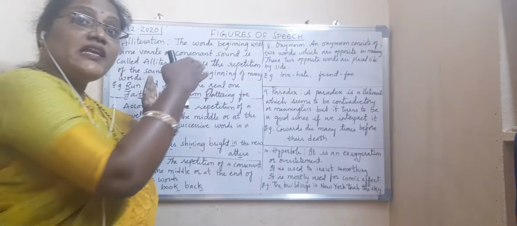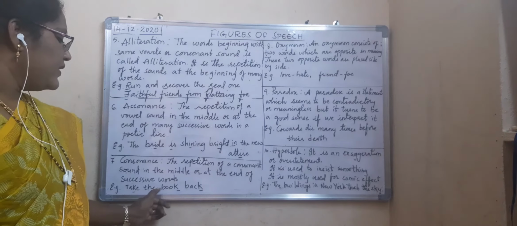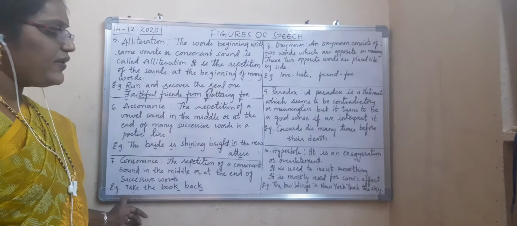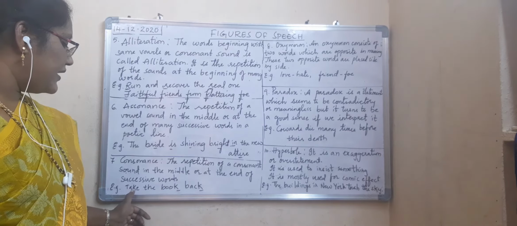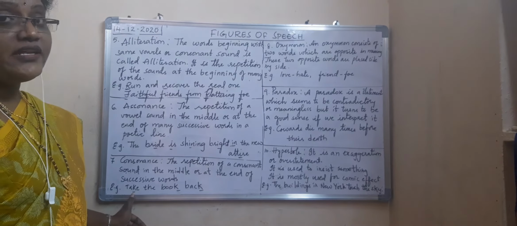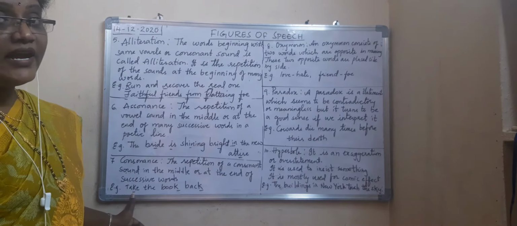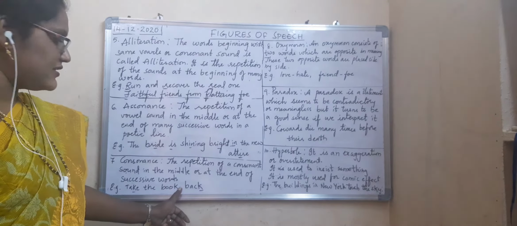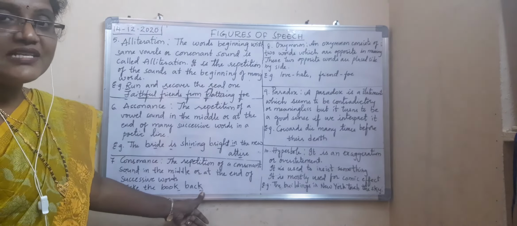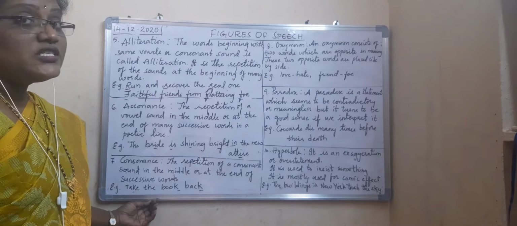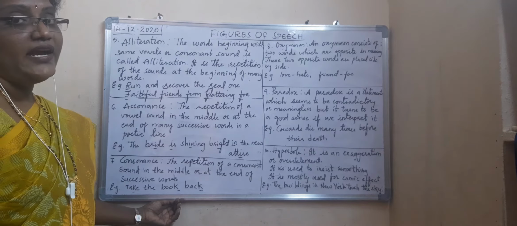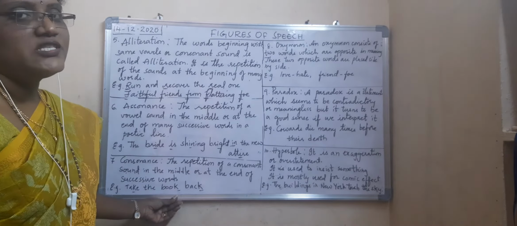Now, "Take the book back." So now see here, K is what? Consonant. Now see here, identify the consonant in the given line. K is the consonant. What I told you, either in the middle or at the end of the many successive words. In book, K is the last letter, at the end. And again, back. Back has K as the last letter. So consonant either it will be in the middle or at the end of the sentence. Repetition of consonant sound either in the middle or at the end of the successive words is called what?